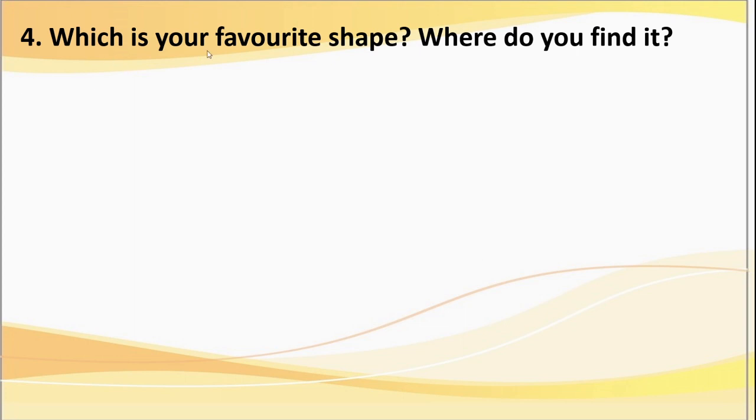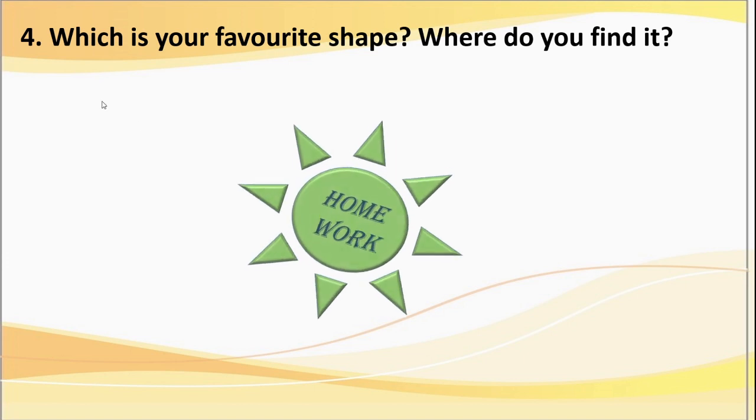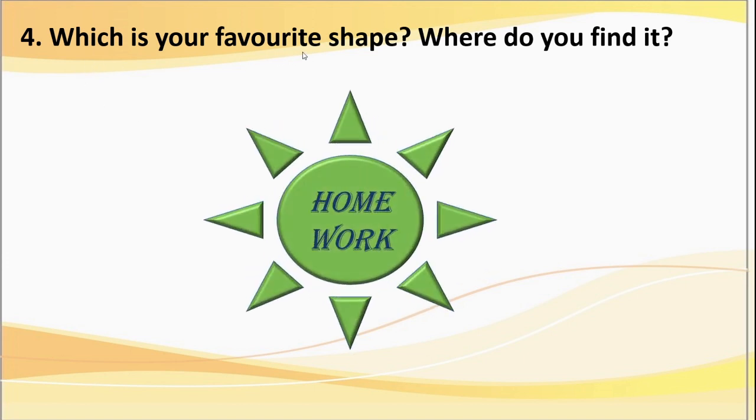Next is, which is your favorite shape? Yes, dear children, here you have to write your favorite shape. If you like square, then you have to write square shape. If you like circle, then you can write circle. Okay, and where do you find it?